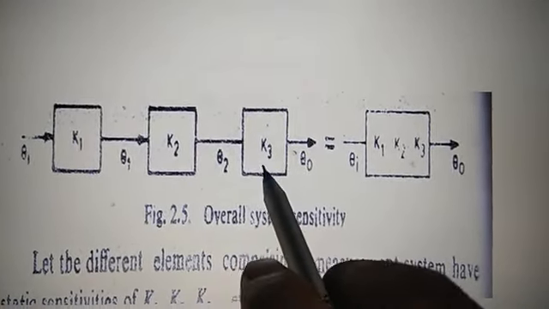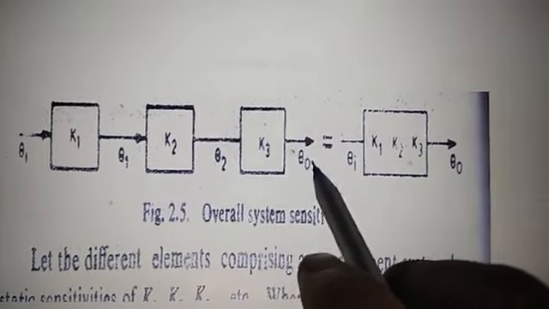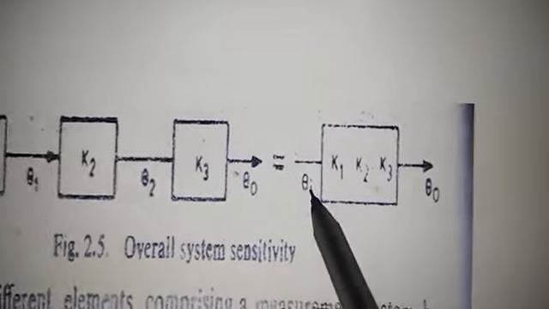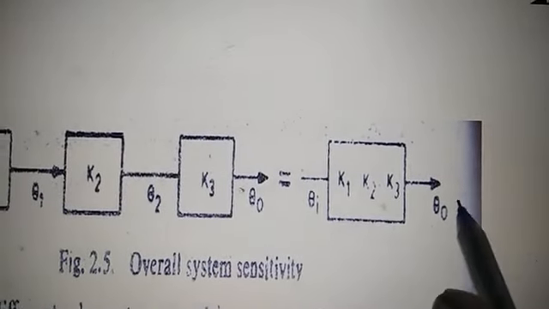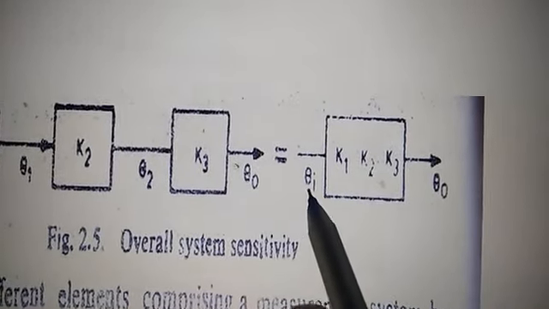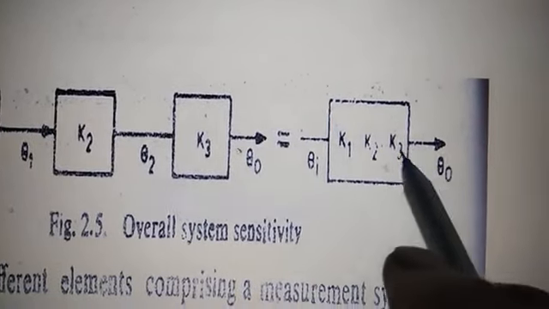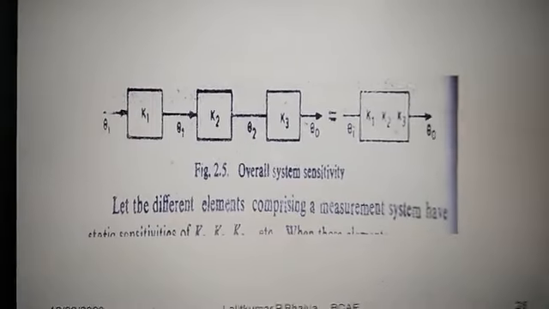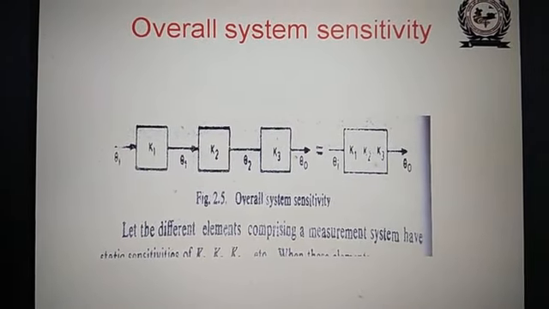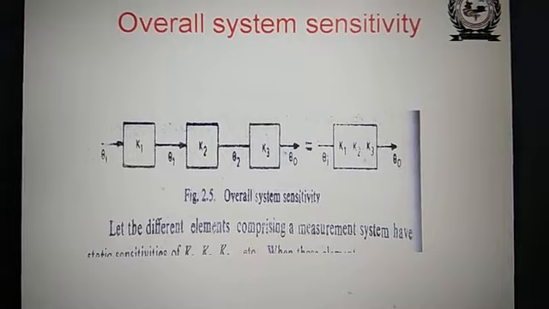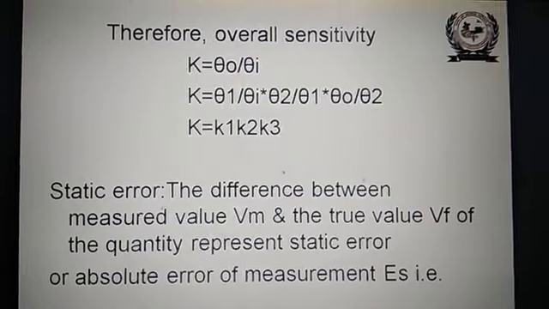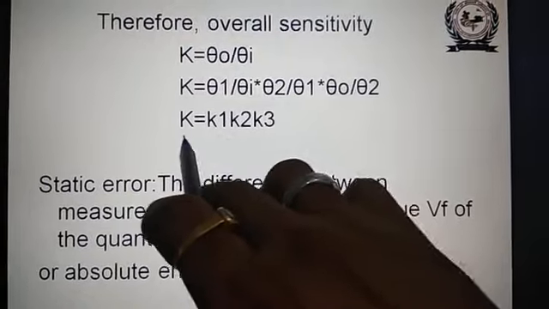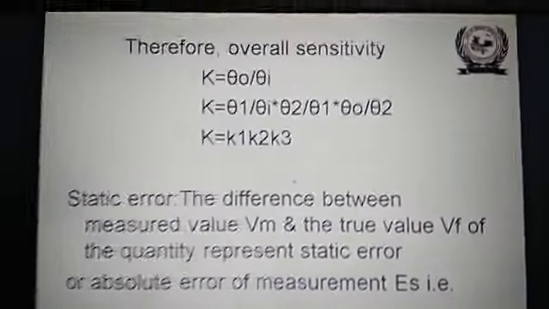And similarly, the sensitivity of the third is K3, that is theta naught upon theta 2. So the overall sensitivity is given by theta naught upon theta i, which is equal to K1 into K2 into K3. This is the overall sensitivity for cascaded systems.